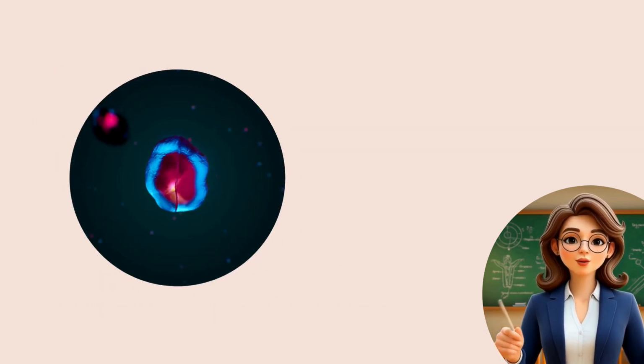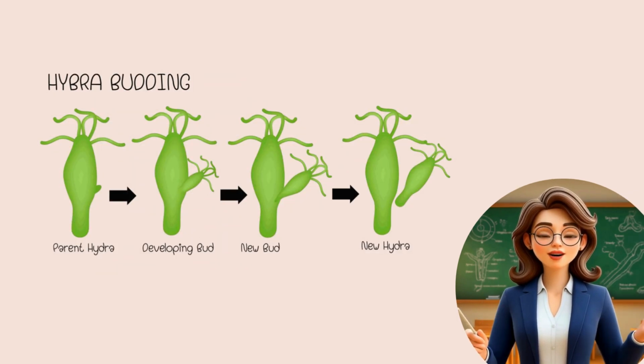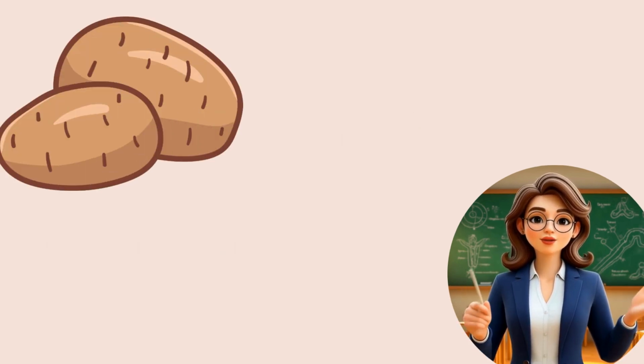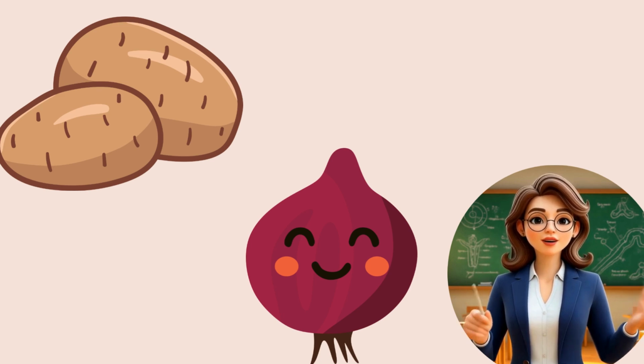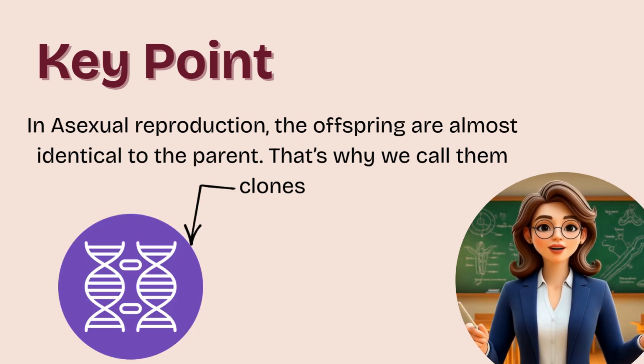For example, bacteria reproduce by simply splitting into two. Hydra reproduces by budding, where a small part grows on its body and turns into a new hydra. Some plants like potatoes and onions also reproduce asexually. Here's a key point: in asexual reproduction, the offspring are almost identical to the parent. That's why we call them clones.